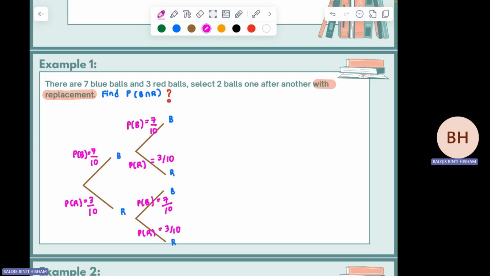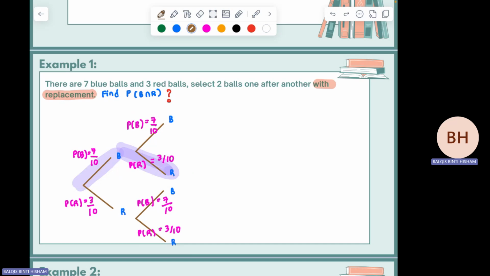So what is the question? Blue intersect red color. So blue color the first selection and then you are having the red color. So that is your value that you are having for this question. Blue color the first selection. Then the second one will be the red color. Okay. So this is how you symbolize.